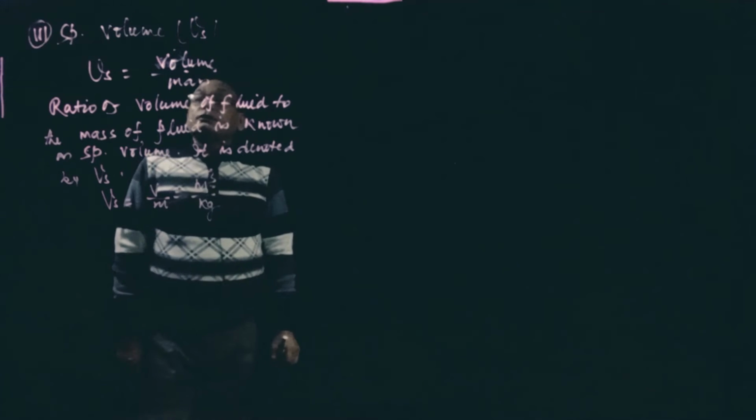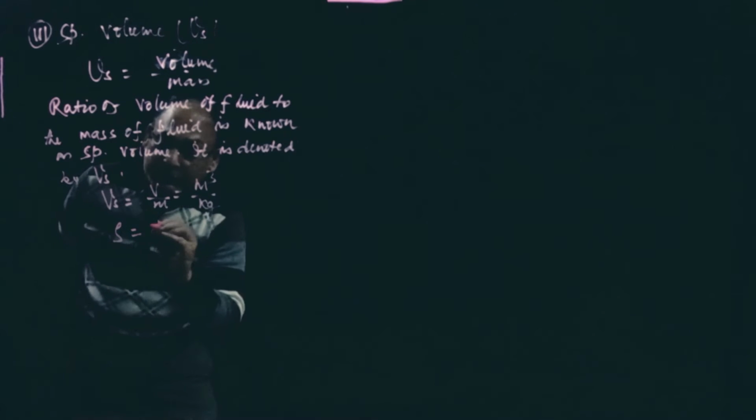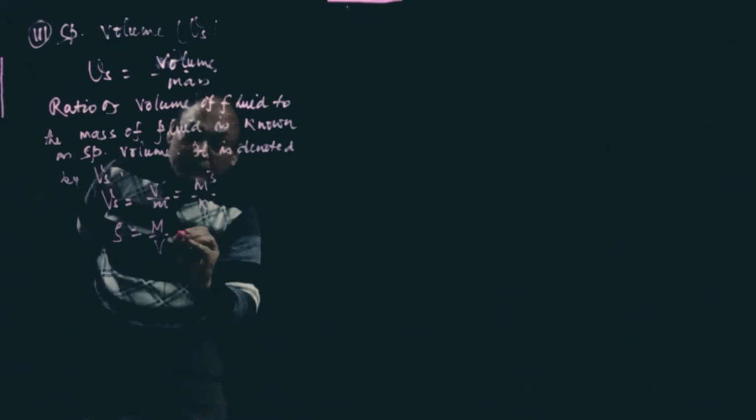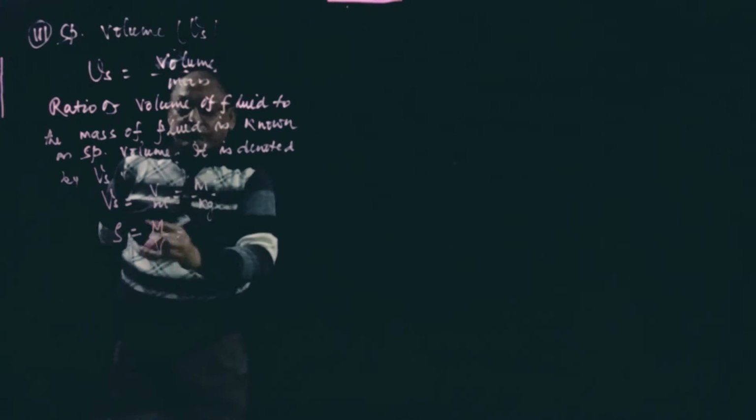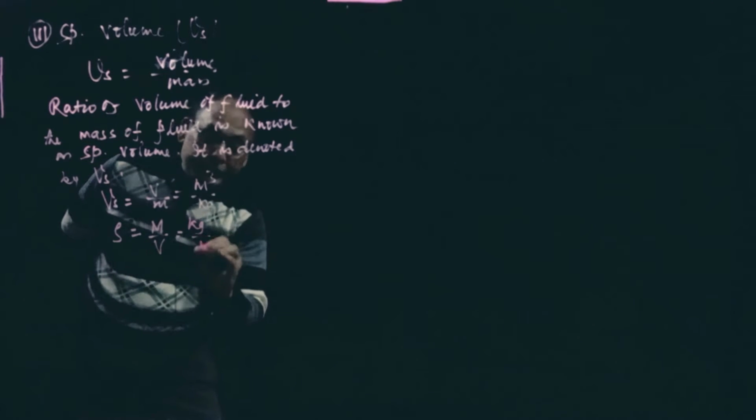Now, what have we studied? Rho is nothing but mass per unit volume. Mass density is mass per unit volume, that is kg per meter cube.